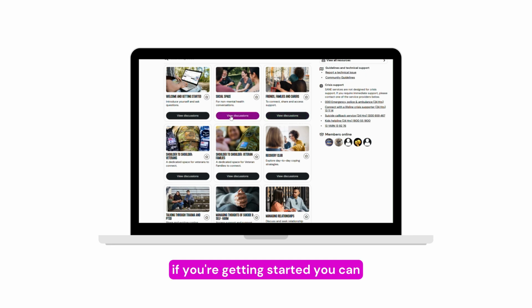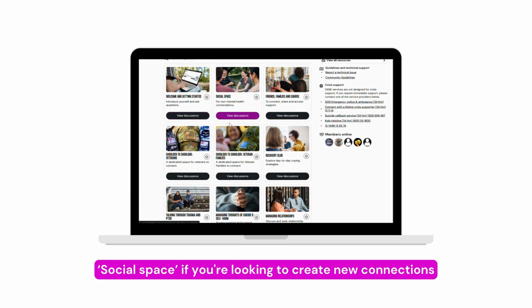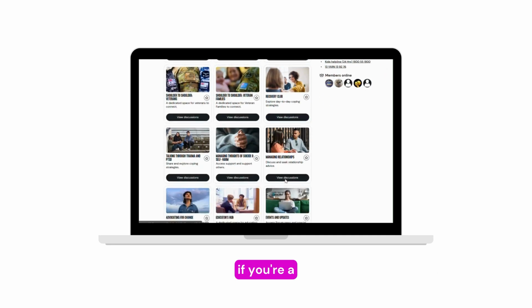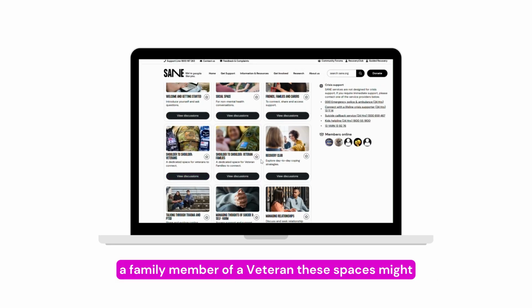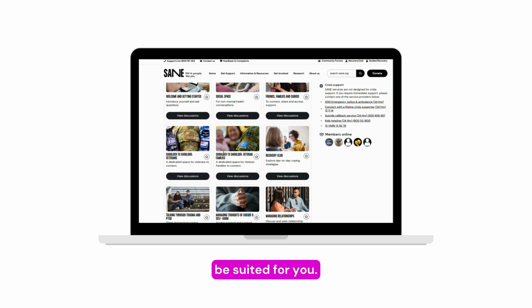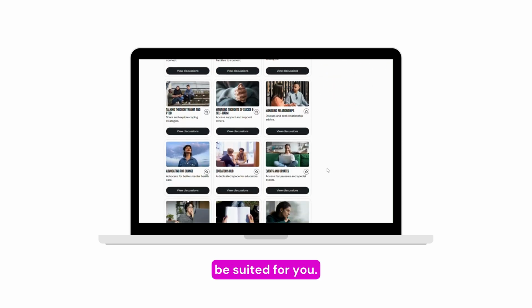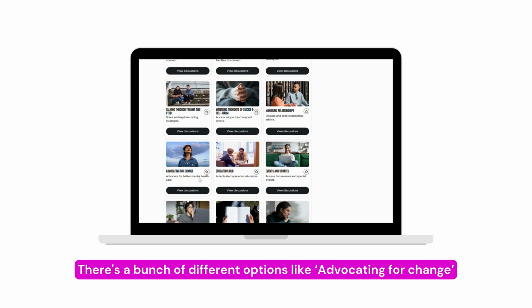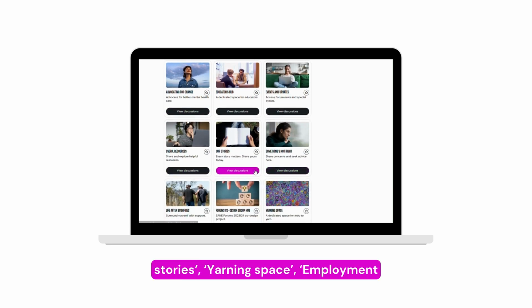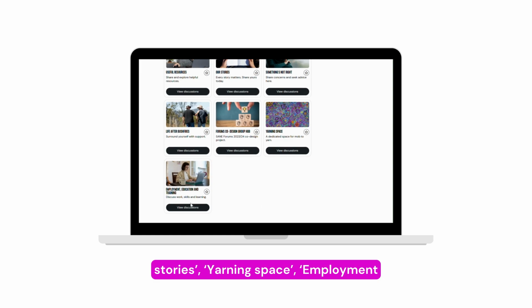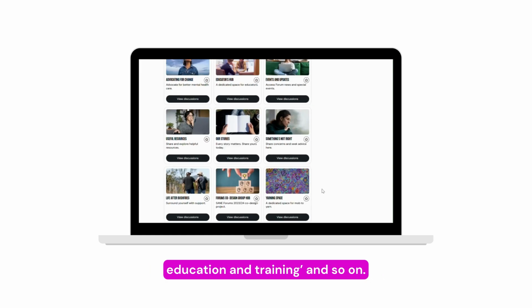If you're getting started, you can go to the welcome get started spaces, or social space if you're looking to create new connections. If you're a veteran or family member of a veteran, these spaces might be suited for you. And there's a bunch of different options like advocating for change, useful resources, our stories, yarning space, employment, education and training, and so on.